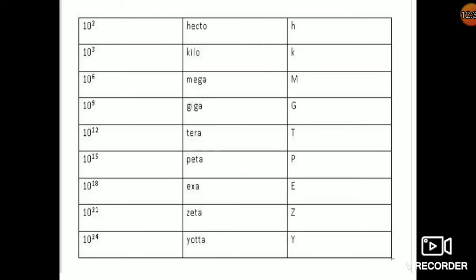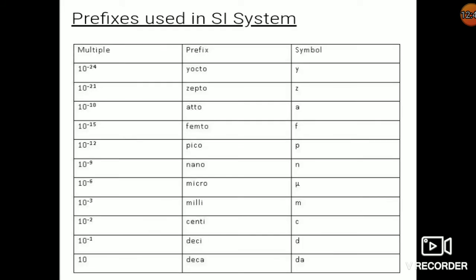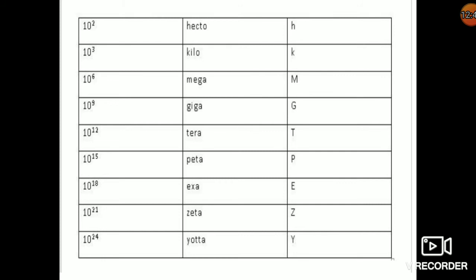Next, this table was in the negative form, that means the power is negative, that is 0.000 something. And the next table is for the positive powers. For example, hecto is 10 to the power 2, then kilo is very important, 10 to the power 3, mega 10 to the power 6. If it is minus 6, then micro. If it is plus 6, mega. Remember that. Then giga 10 to the power 9, etc. So this many, the upper part of this positive table, you will remember.